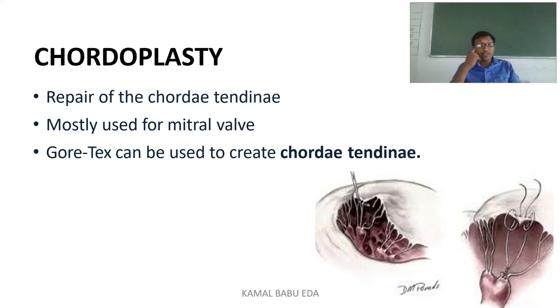Once they are repaired and shortened, the leaflet can open and close freely, and it can even be extended until it fits the wall, so that backflow of the blood is prevented. Gore-Tex can be used to create the chordae tendineae. This is called chordoplasty.